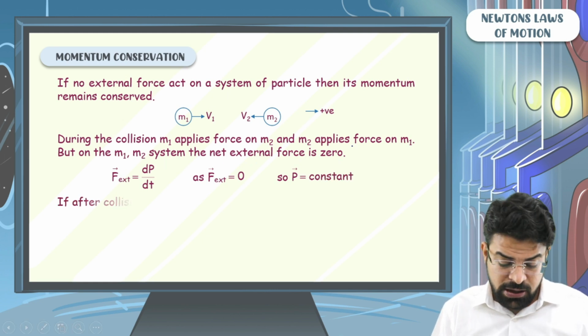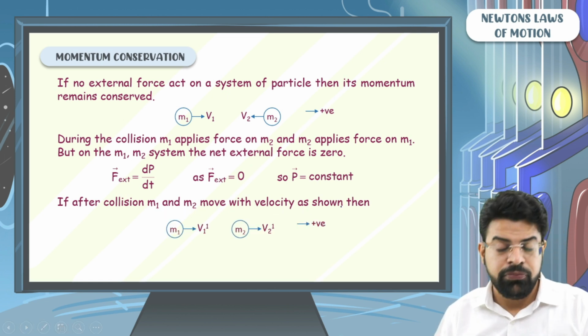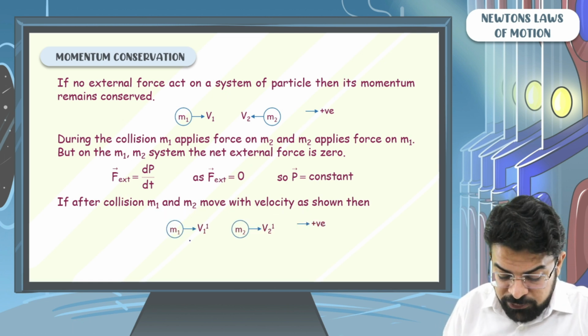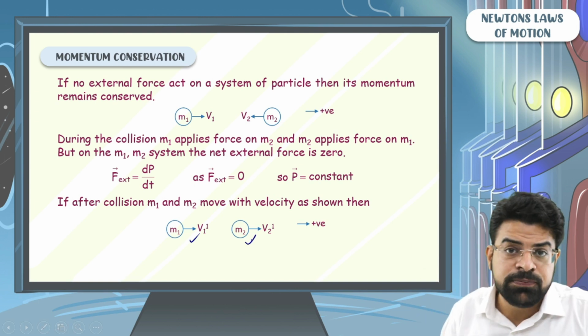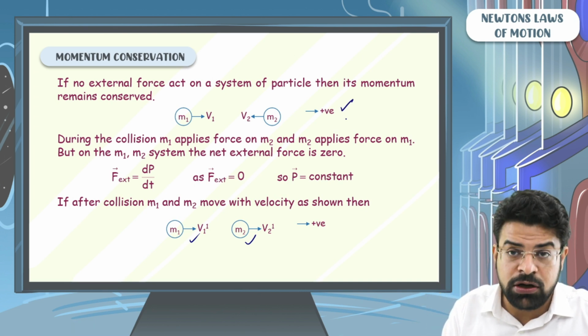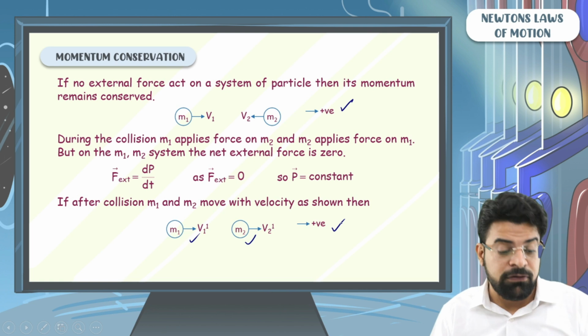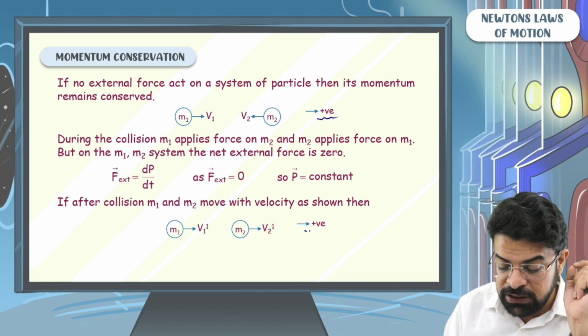So after collision, let's say m1 moves with velocity v1 dash and m2 moves with velocity v2 dash. From momentum conservation, we can say that the momentum of the system before the collision has to equal the momentum of the system after the collision. But momentum is a vector quantity. I have taken the direction towards right as positive.